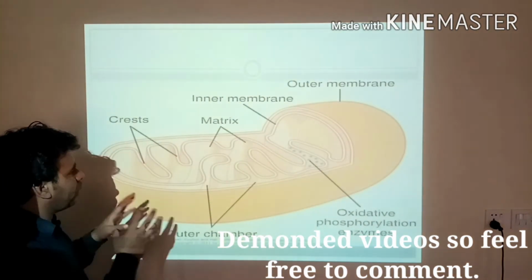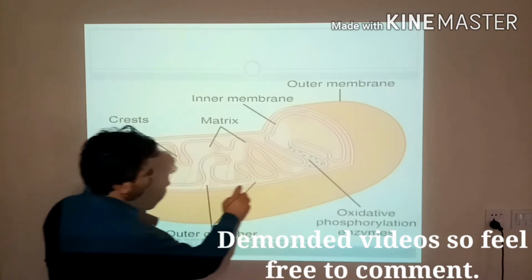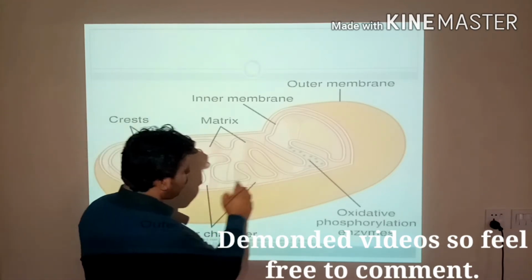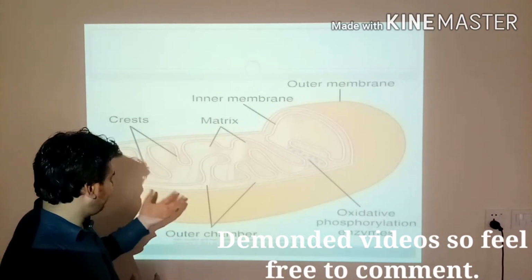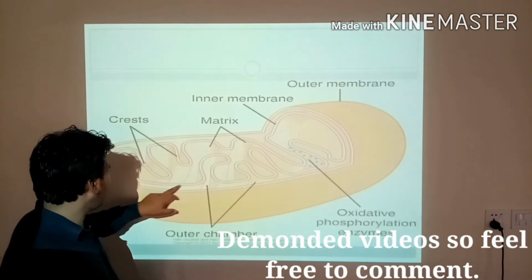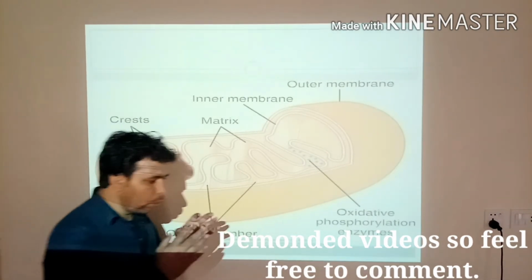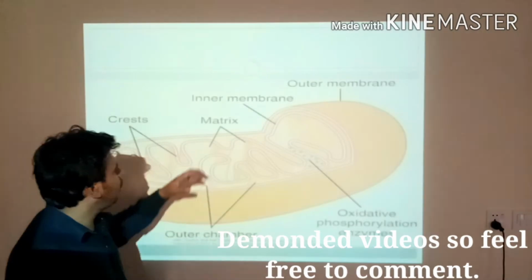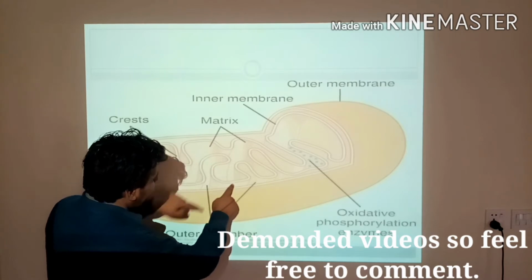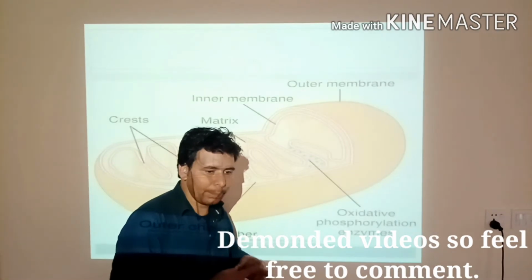Here is the picture of the mitochondria. This layer of the mitochondrion is called the outer layer, and this outer layer is smooth, as you can see here. And this layer of the mitochondrion is called the inner layer, and this is convoluted, or you can say this is the rough layer of the mitochondria. And between these two layers of the mitochondrion, there is a space or compartment called the intermembrane space or intermembrane compartment.